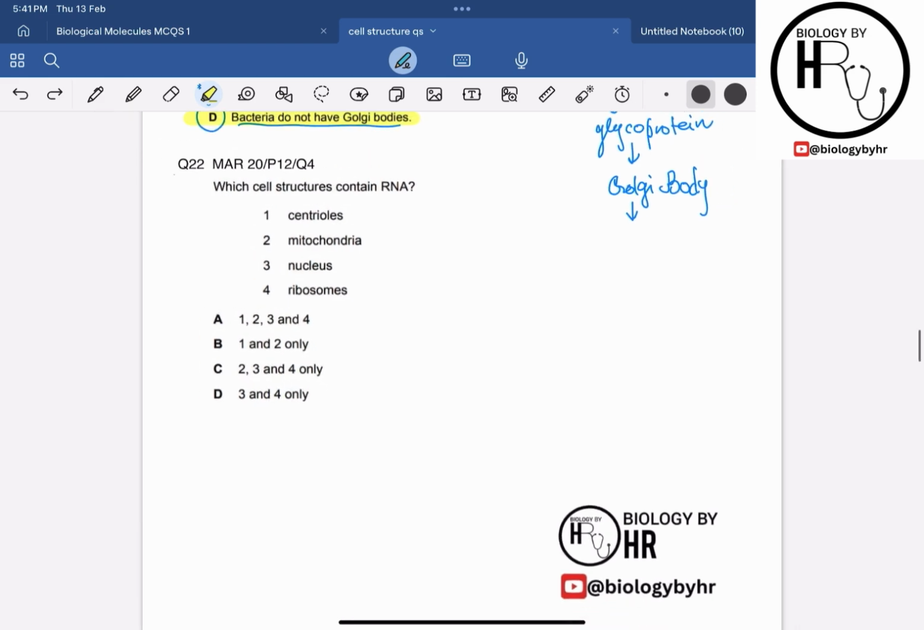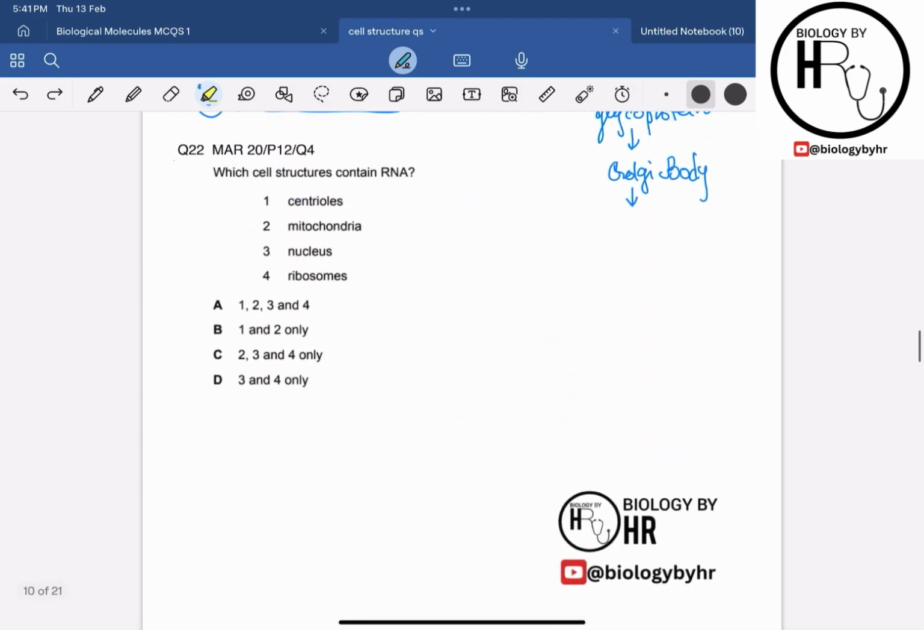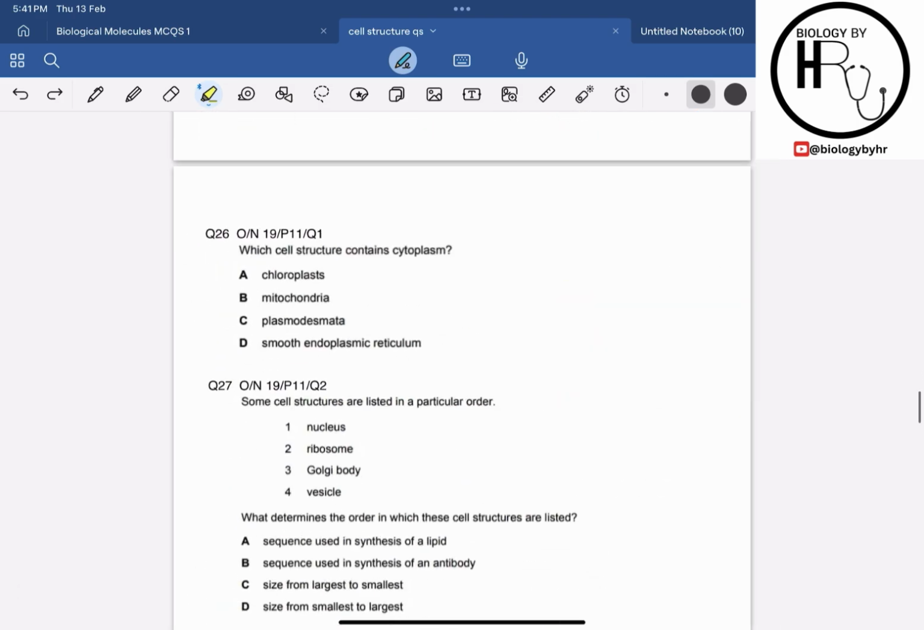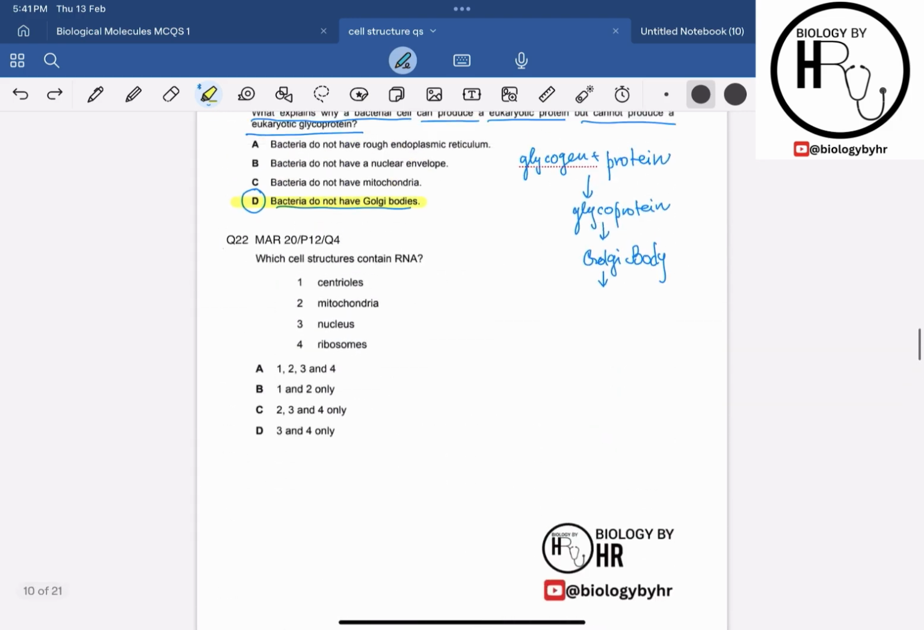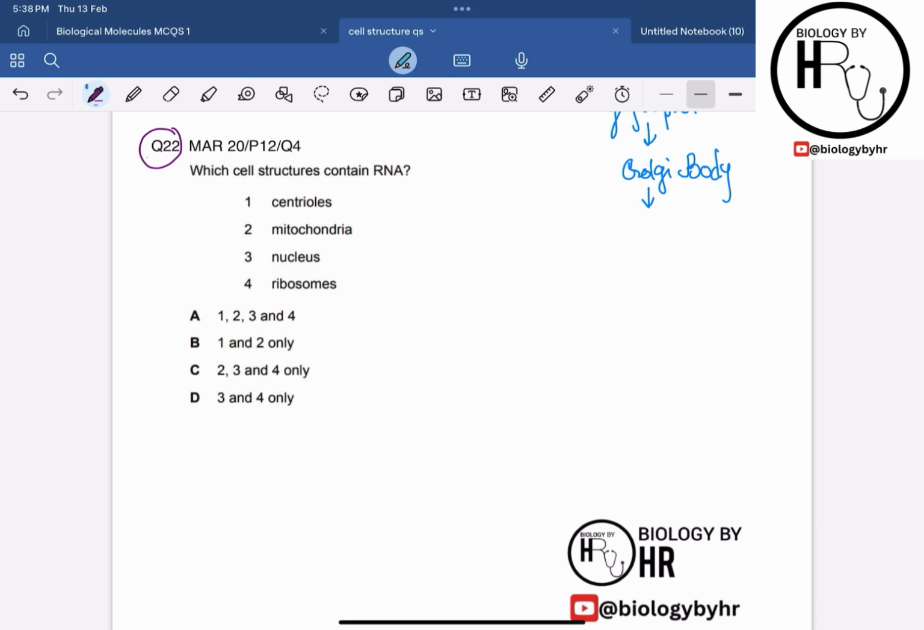So in today's video we will be continuing with the cell structure MCQs, the MCQs which were left. Today we are going to solve these MCQs. So let's begin with question 22. Question 22 is from March 2020, paper 1 to question 4.